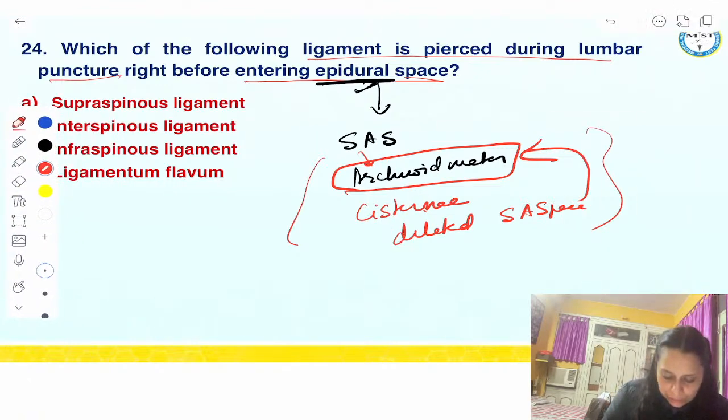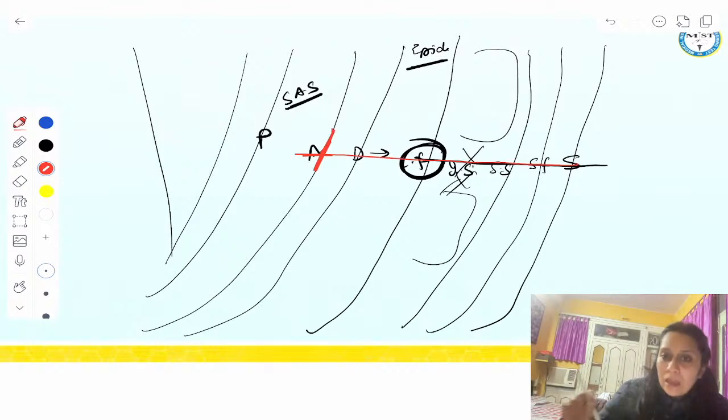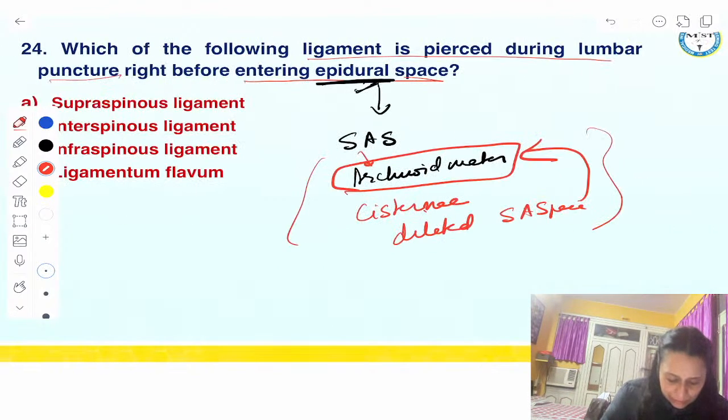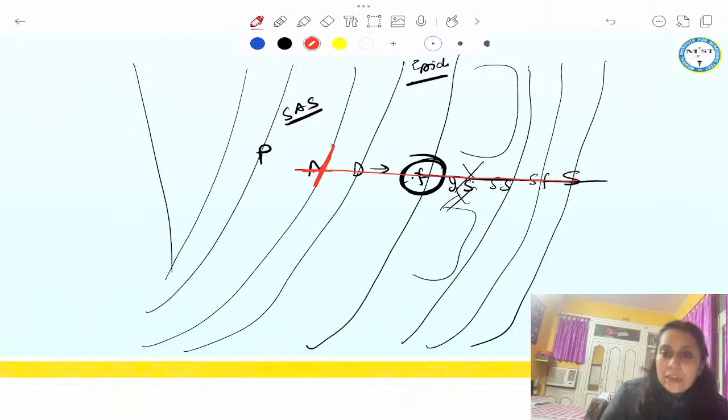So keep all the layers in your mind. They can ask all the layers sequence-wise. They can ask the last layer to be pierced. So this is a very popular question of exams, especially.